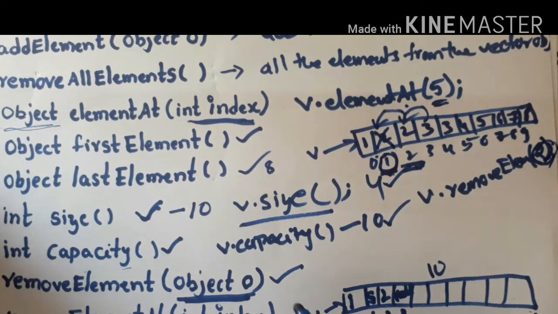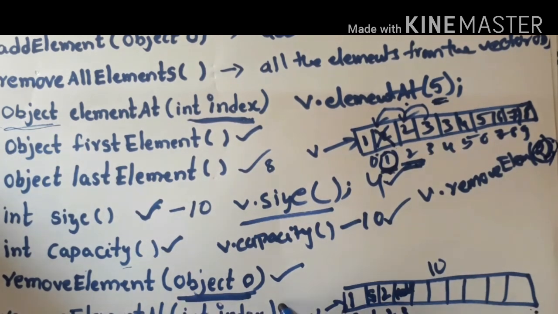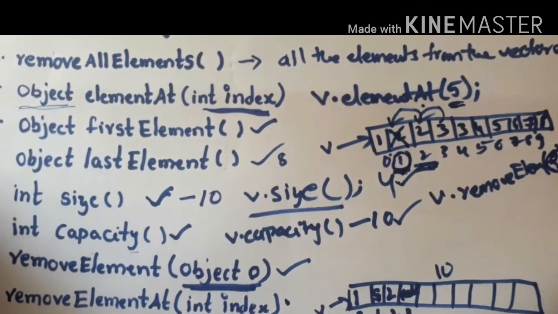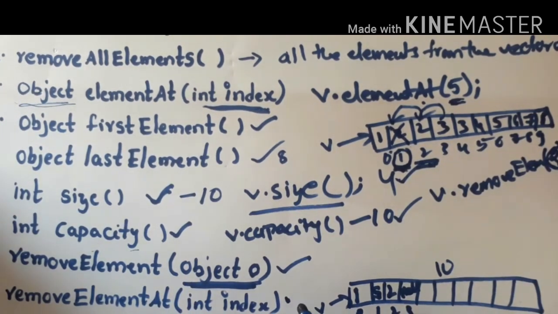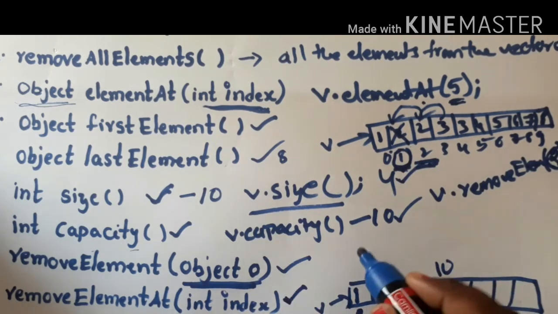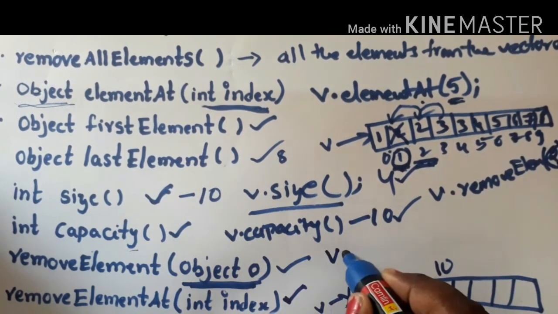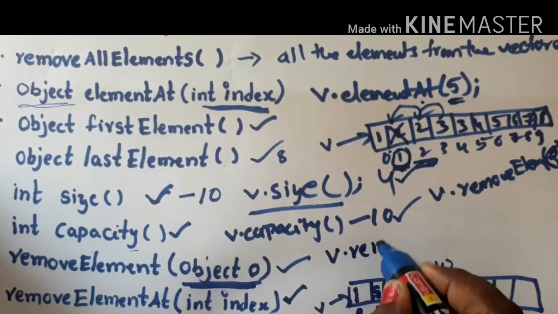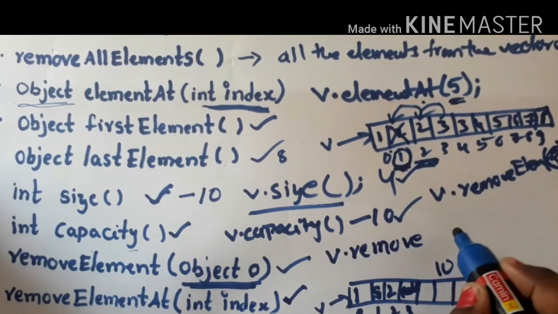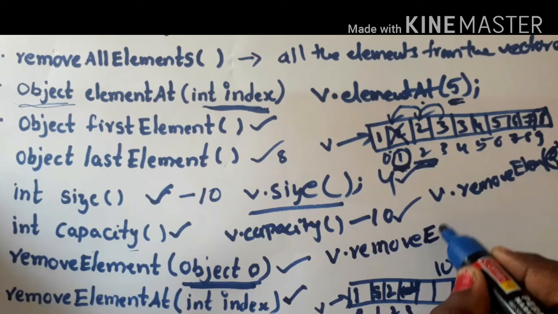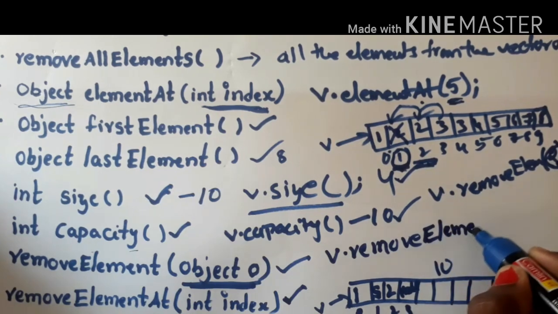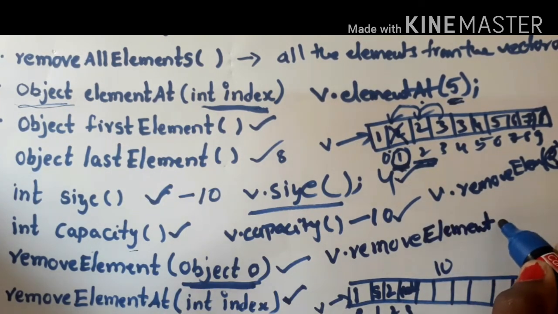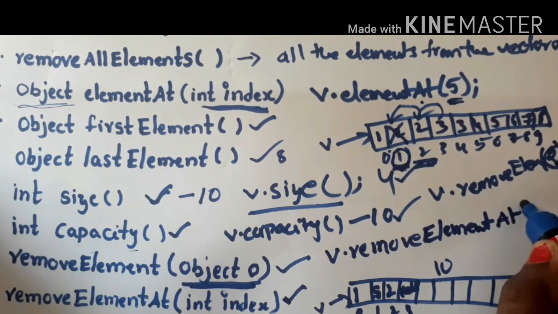The next method is the removeElementAt method, right? This method will remove the element at the specified index position. Suppose I am writing like this: v dot removeElementAt of 6, right?